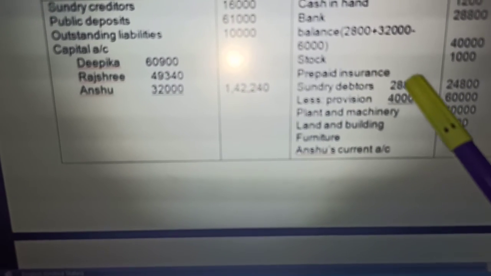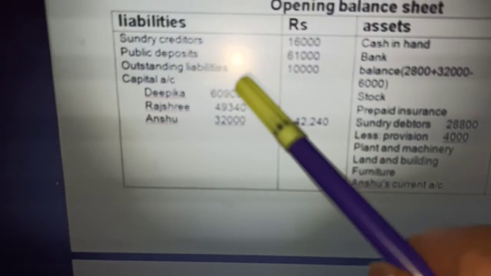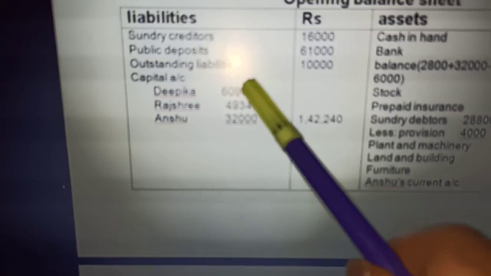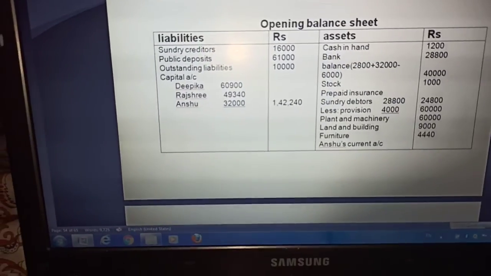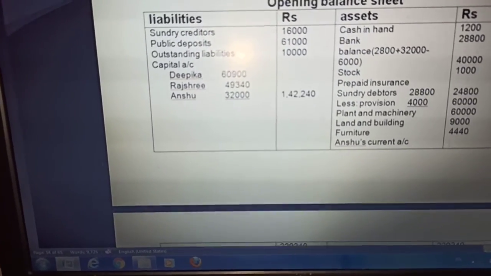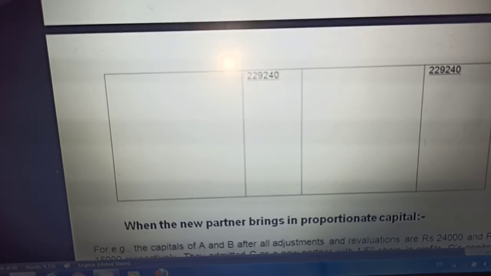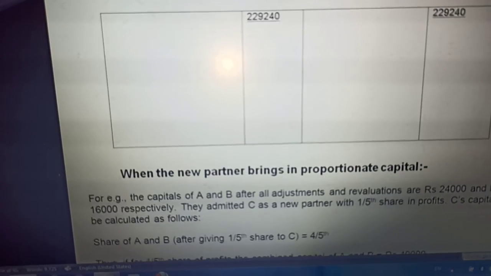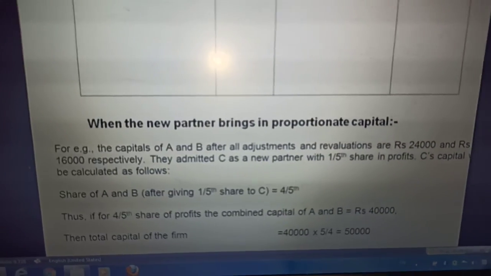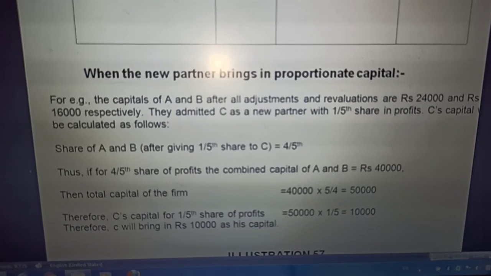Then all the assets at the revised values, all the liabilities at the revised values, and capitals as shown in the capital account. Are we clear? Now next we proceed to when the new partner brings in proportionate amount of capital.